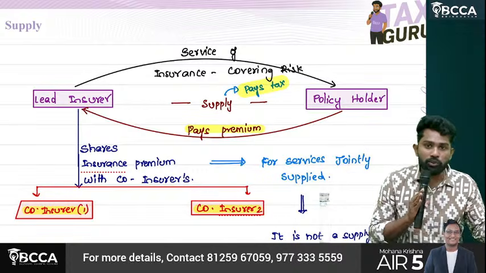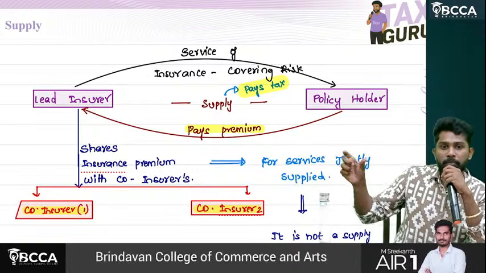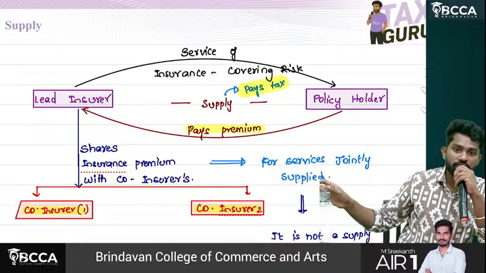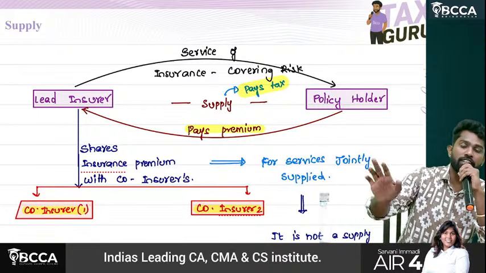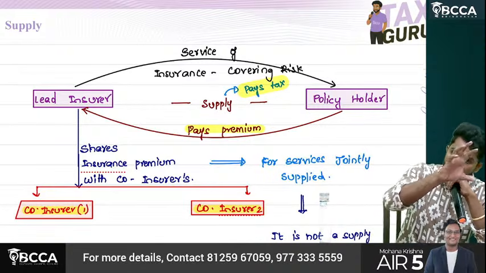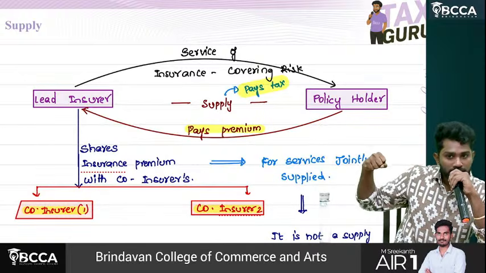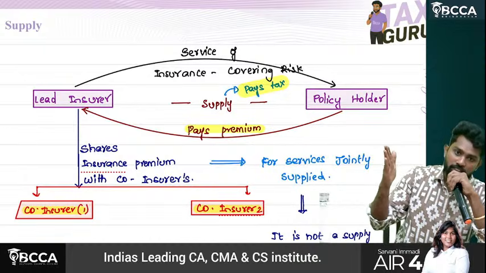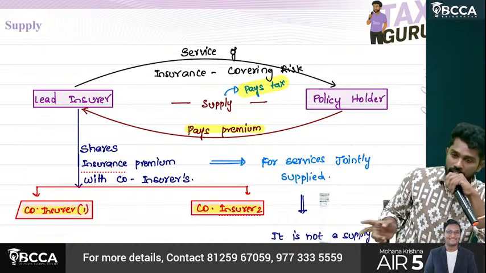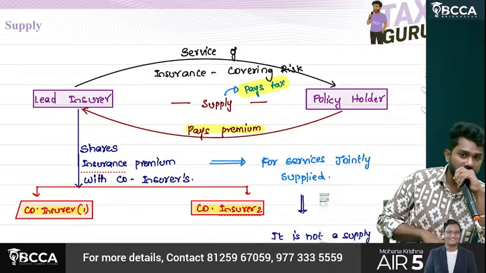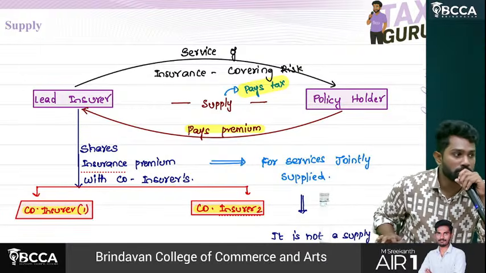So they agreed to a formula: 50% of the risk will be borne by HDFC, 25% by ICICI, 25% by Axis. The same way for the premium. The total premium will first be received by HDFC, and of that 50% will be retained by HDFC, and the balance 25% goes to ICICI and another 25% to Axis.